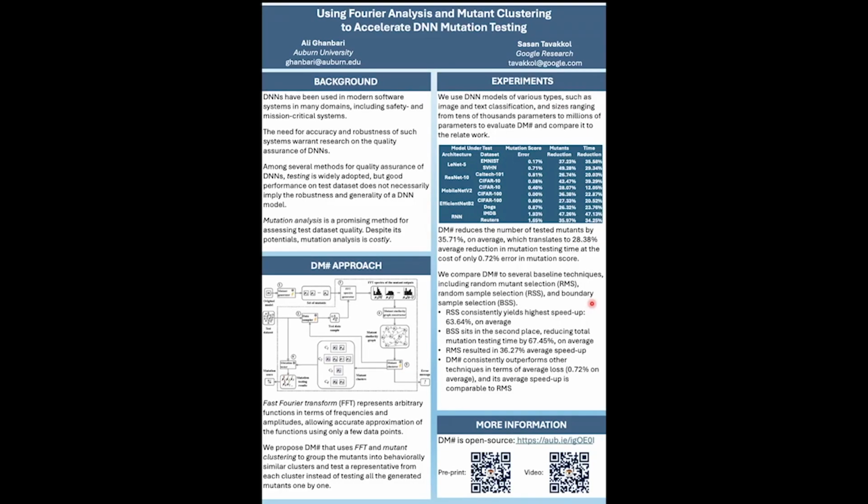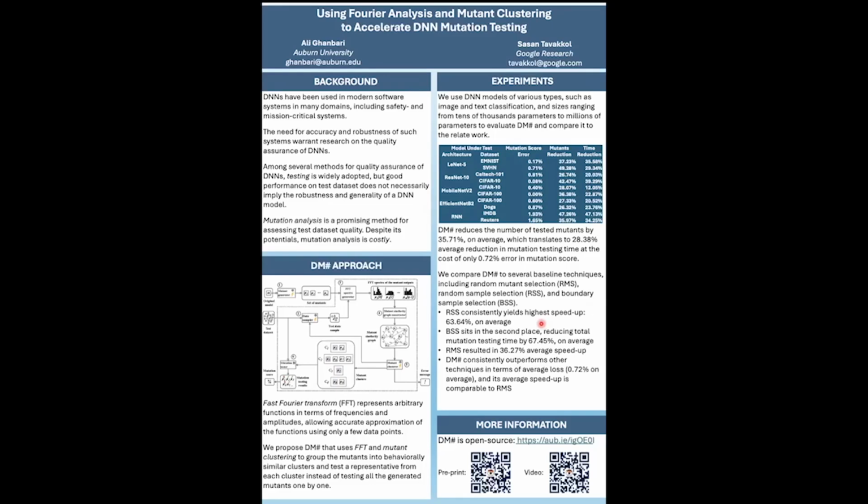We also compared DM-Sharp to several baseline techniques, including random mutant selection, which selects a random subset of the generated mutants for testing, random sample selection, which selects a subset of test data points but tests all the generated mutants, and boundary sample selection, which selects the test data points that are at the decision boundary of the original model. This method also tests all the generated mutants.